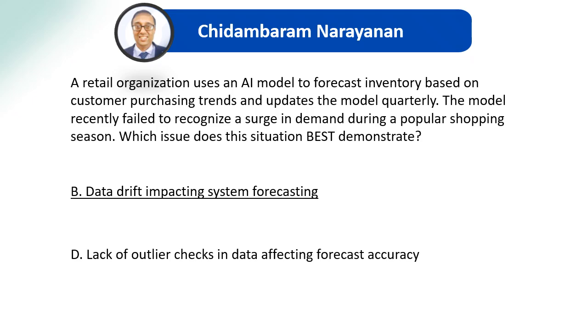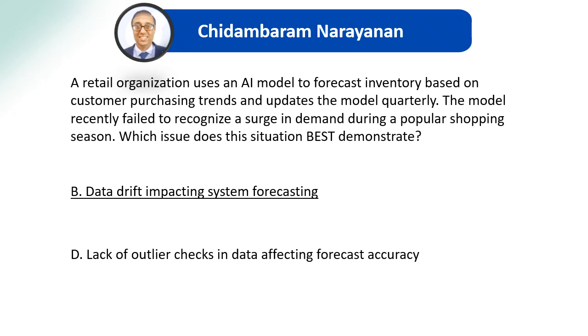You'll have to understand a couple of things. Data drift happens when customer behavior changes, market conditions shift, and external variables evolve, and our historical data is not reflecting the current reality. Especially because the keyword here is that the model updates only quarterly, so it is not able to respond quickly to sudden changes.